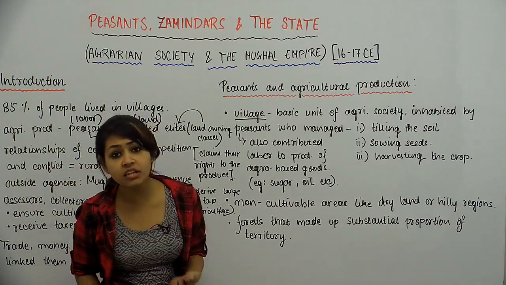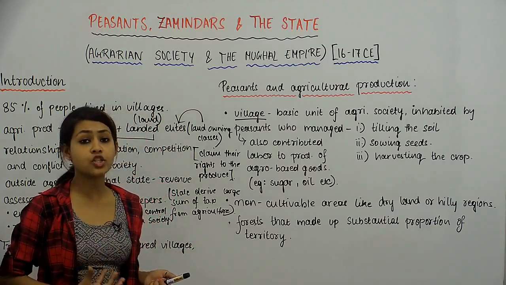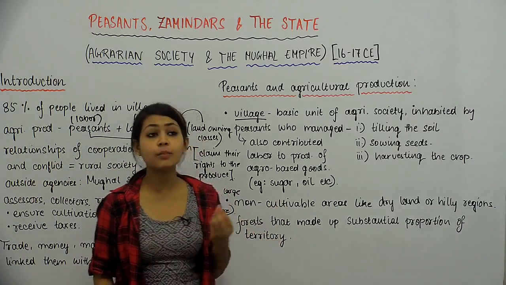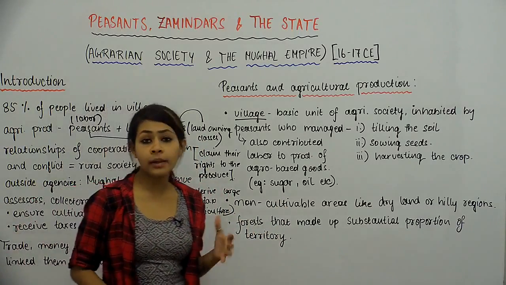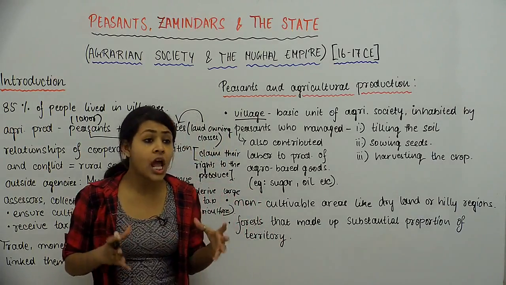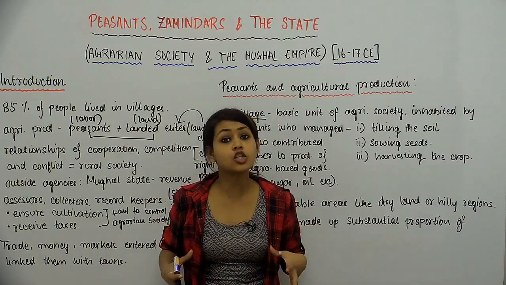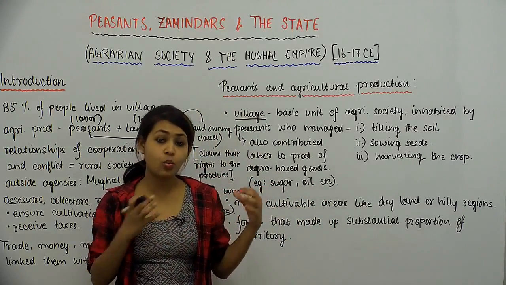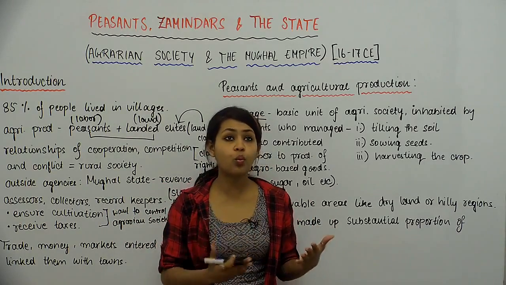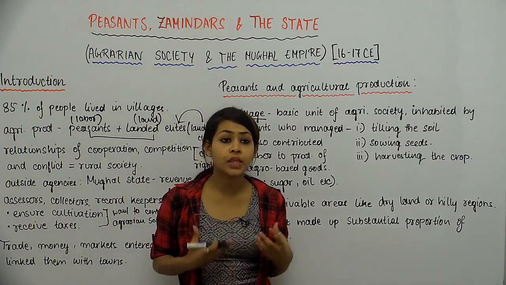Also, besides the village, the most basic unit of agrarian society that we have, we also have certain non-cultivable areas. अब non-cultivable areas क्या है? So हमारे पास जो land है, that is like our most important resource. Now, when we're talking about agriculture, we can divide land into two parts. One of them is the cultivable area, जहाँ पे हम cultivation practice करते हैं. What decides the cultivability of an area is the fertility of the soil that is present in that land.